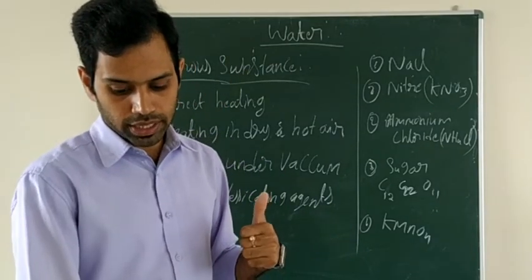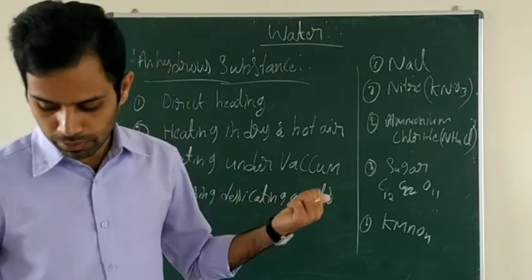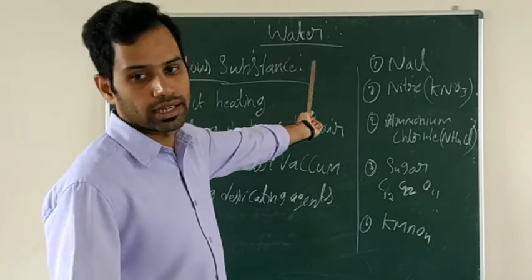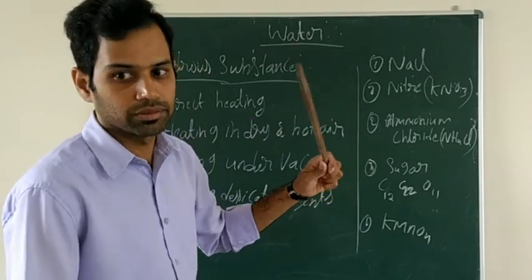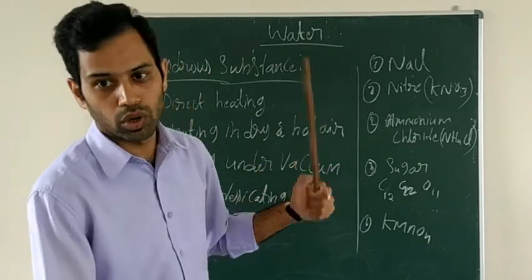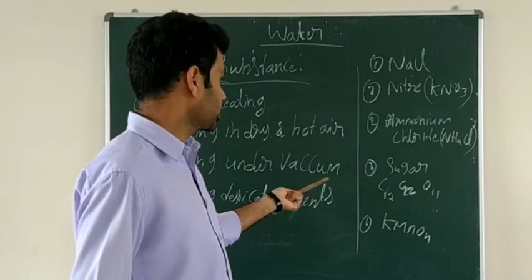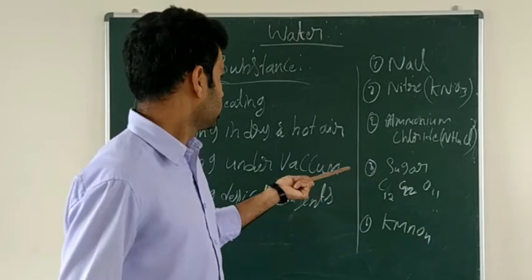Crystalline substances which do not contain water of crystallization. First example is sodium chloride, NaCl, and second one nitrate, it means potassium nitrate. Third one ammonium chloride, NH4Cl.